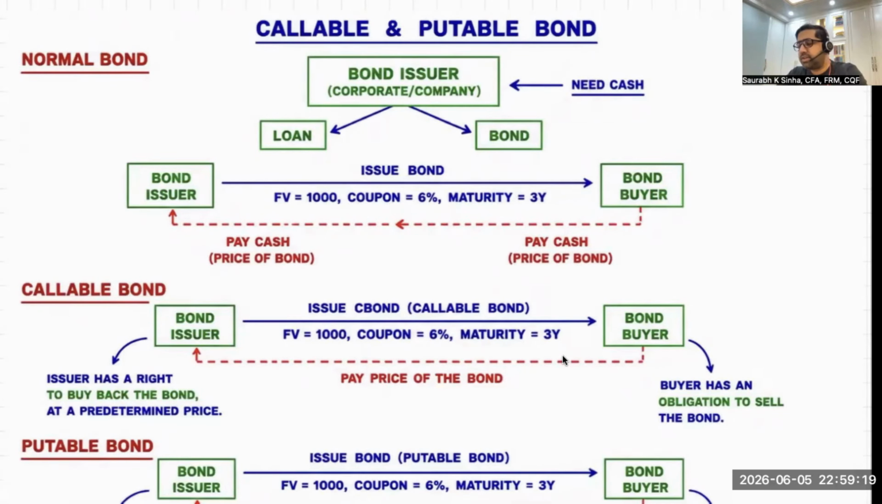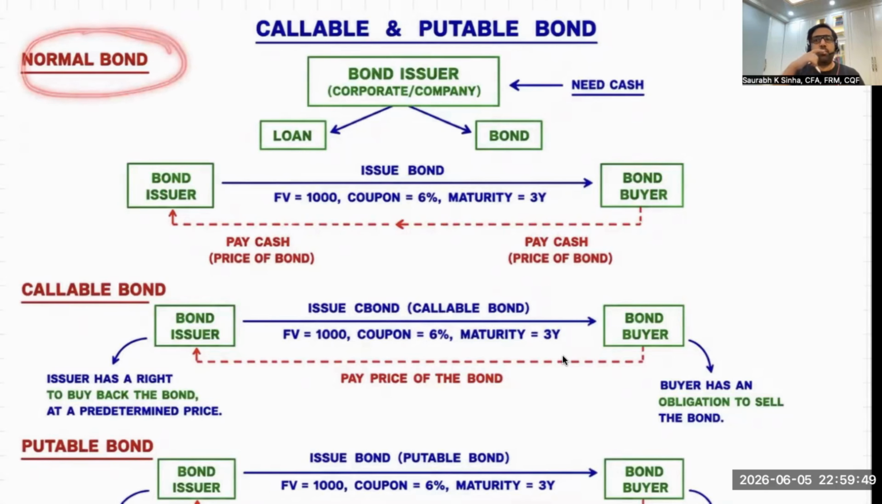And in the series of lectures on fixed income, today we are introducing a new topic, that is optionality in the bond. Specifically, we are talking about two bonds in this category, the callable bond and the putable bond. So the discussion is about callable bond and putable bond, and we are introducing optionality in the bond. First of all, let's try to understand what is a normal bond.